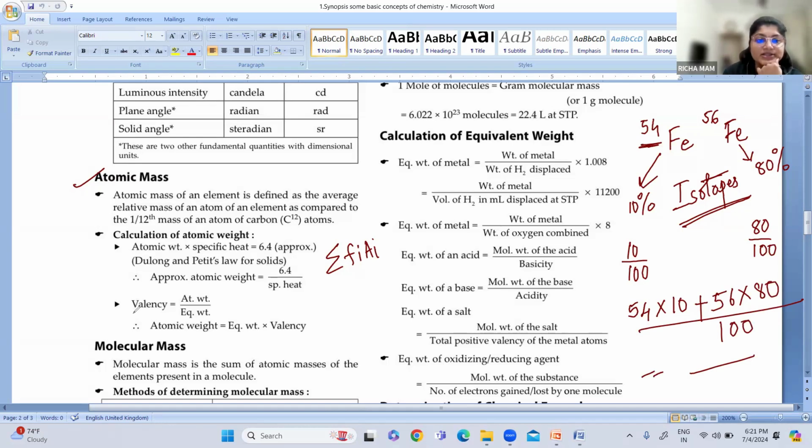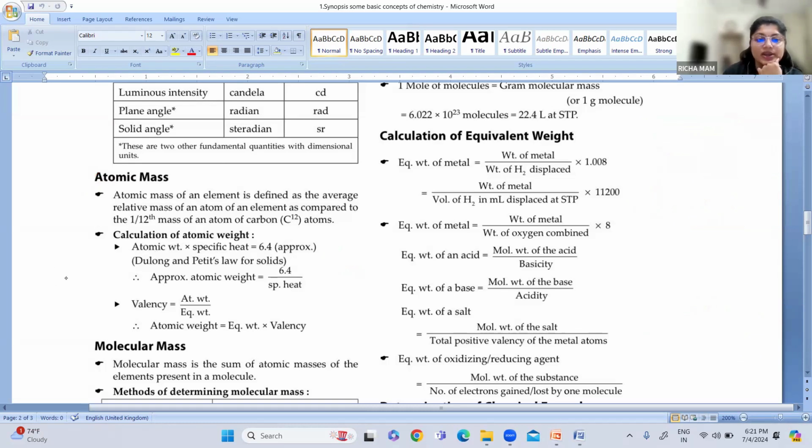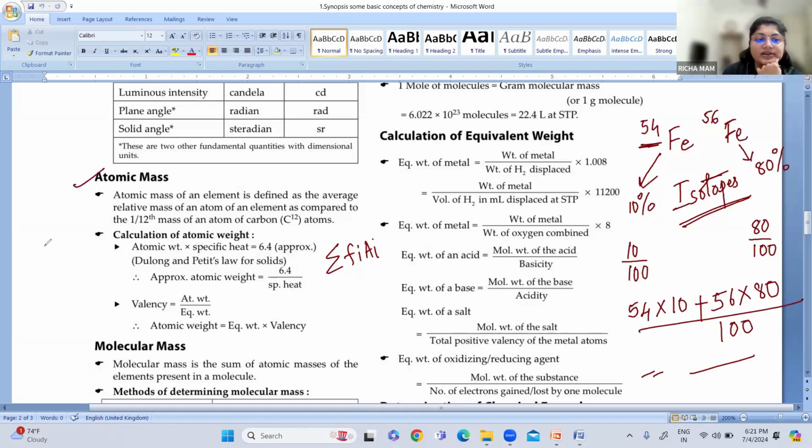Please remember this. If in some cases they ask you to find the molecular formula, at that time we are going to use this formula: valency is equal to atomic weight upon equivalent weight, and atomic weight is nothing but equivalent weight into valency. So please mark these two, and note down these formulas. Using these formulas only, we are going to solve the problems.